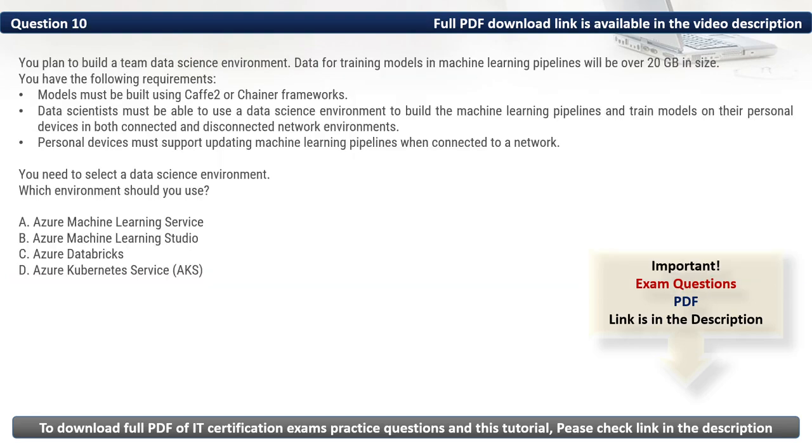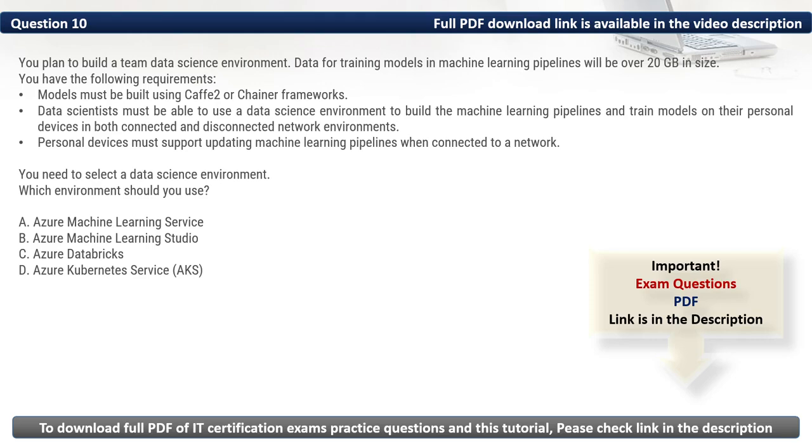Question 10. You plan to build a team data science environment. Data for training models in machine learning pipelines will be over 20 GB in size. You have the following requirements. Models must be built using Caffe2 or Chainer frameworks. Data scientists must be able to use a data science environment to build the machine learning pipelines and train models on their personal devices in both connected and disconnected network environments. Personal devices must support updating machine learning pipelines when connected to a network. You need to select a data science environment. Which environment should you use?